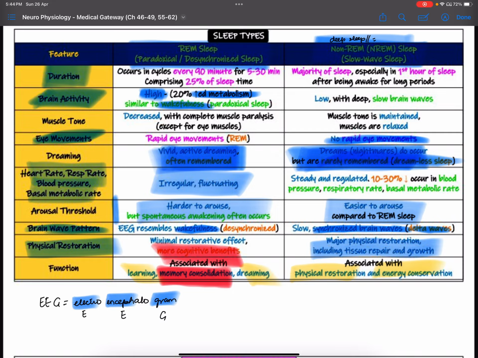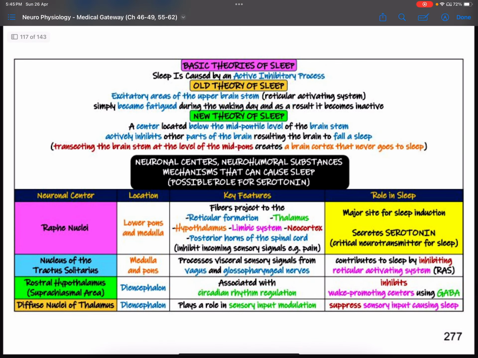What happens in deep sleep? In deep sleep, there is restoration, like tissue repair and growth and energy conservation. What about the EEG? EEG is desynchronized and resembles wakefulness in REM sleep. In deep sleep, it has delta waves. Arousal is easier in deep sleep because the brain has no stimulus, so it's easier to arouse, whereas in REM sleep it is harder to arouse. There is rapid eye movement, obviously, in REM sleep, and muscle tone is decreased in both of them.